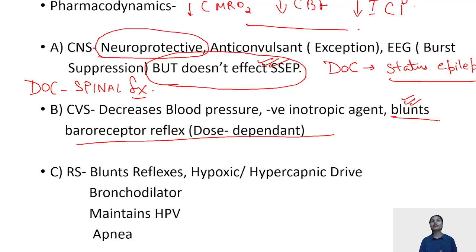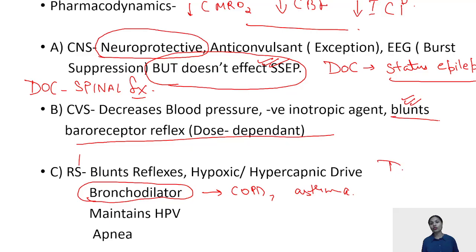Propofol is going to blunt your hypoxic and hypercapnic drive. It is an excellent bronchodilator.